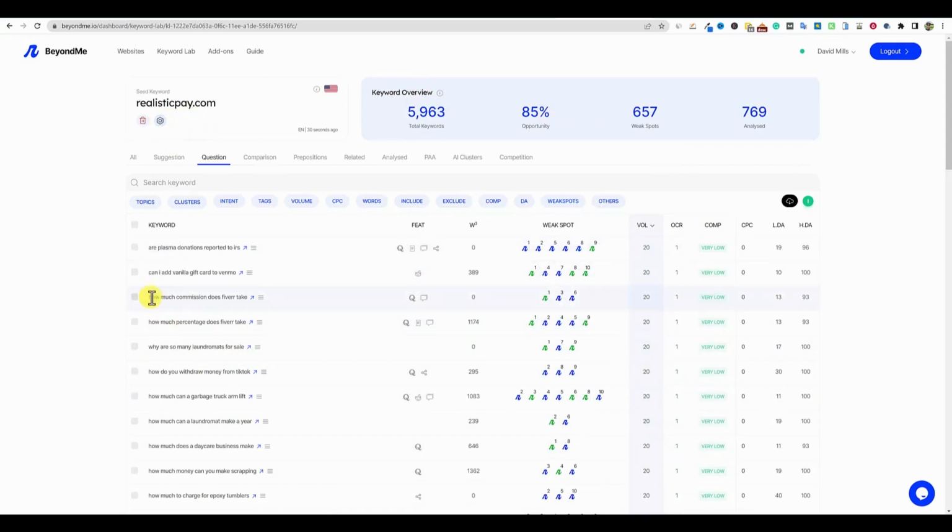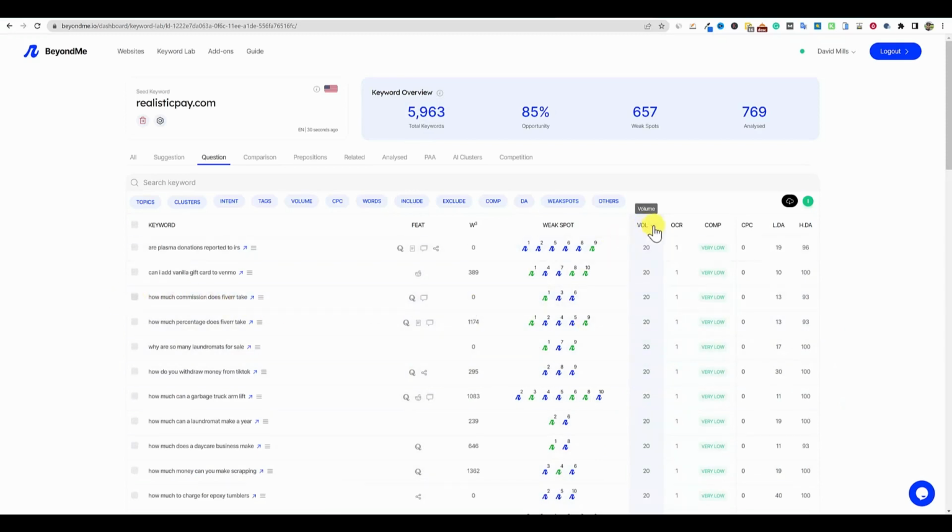I'm just not seeing it, that we can go and save these keywords to kind of like a keyword list that we want to now go and improve, right? If we want to do a bunch of keyword research at once, identify all the weak spots, ones that we want to go after, and then have a list. I'm not seeing that option. It would be cool if they could just add one column over here that would just tick, so we could check mark that box or something, right?